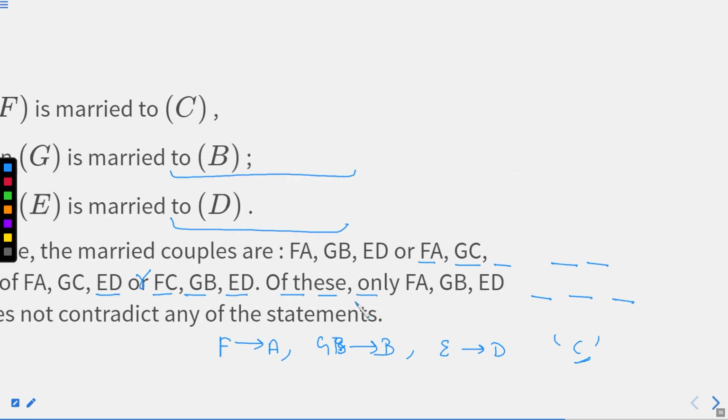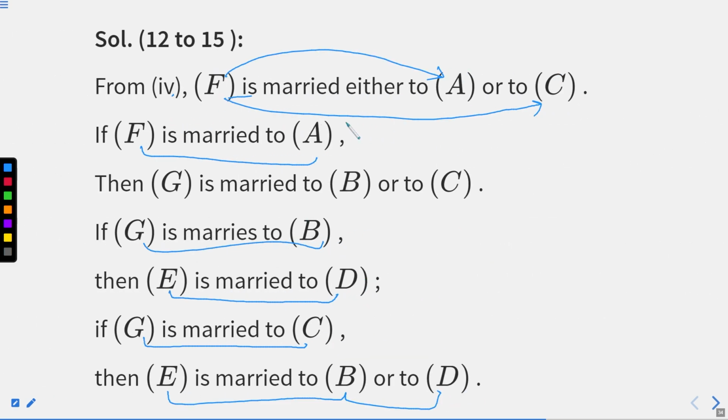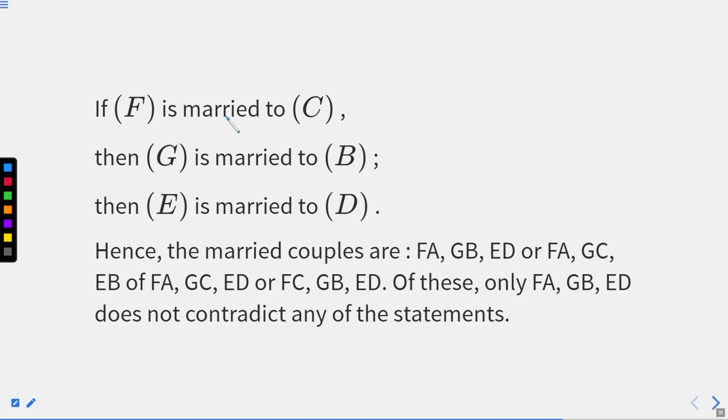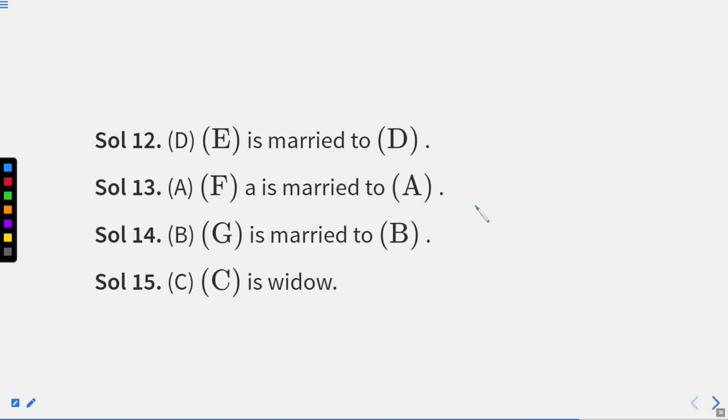Here what we did, we read the instructions, we start making possibilities. Here you can see that the first possibility can be either F can marry to A or to C. First we have chosen this part, A, then we have chosen this part as well, F to C. And with all the possible situations, we are able to figure out certain pairs. The first pair is this, the second pair is this, third pair is this, fourth pair is this, and the pair which did not contradict any situation or any statement is this. So our answer will be this. So we have already got all the answers, this to this, and the rest are also there.